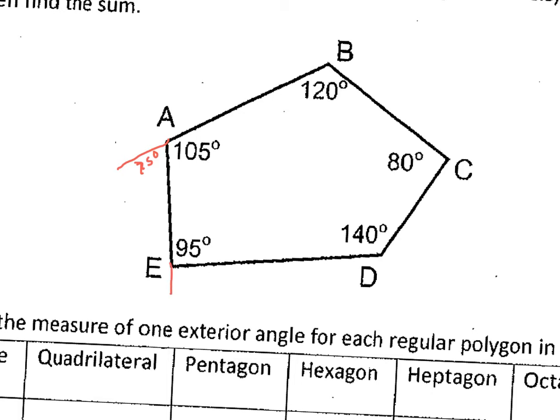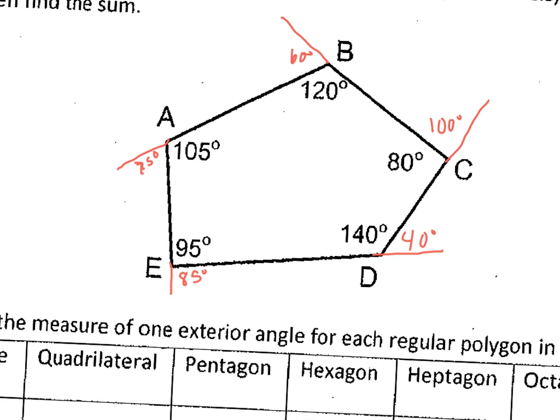If I extend my side, I get 85 degrees. Extend your side from 140, and you should get 40. With 80 is 100. And with 120, you should have 60 degrees.